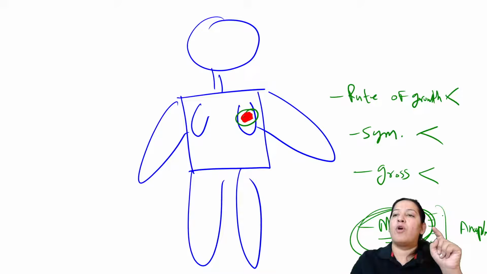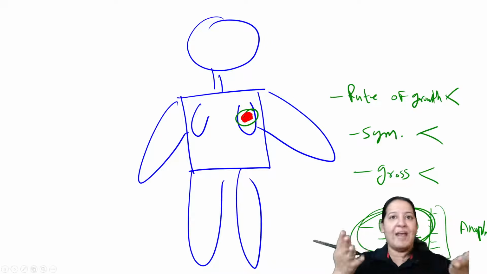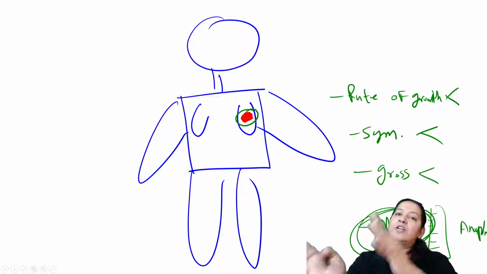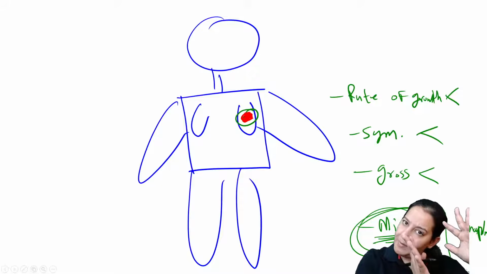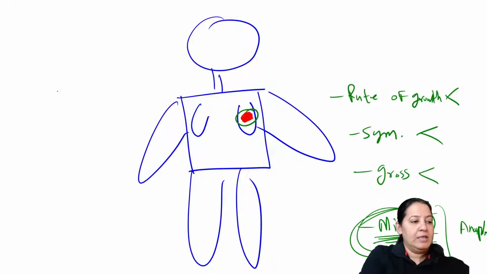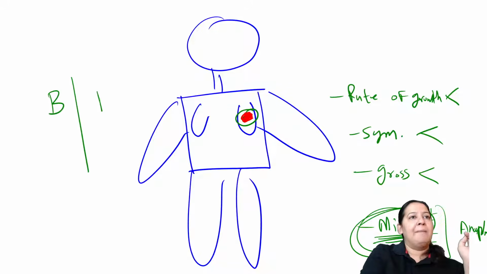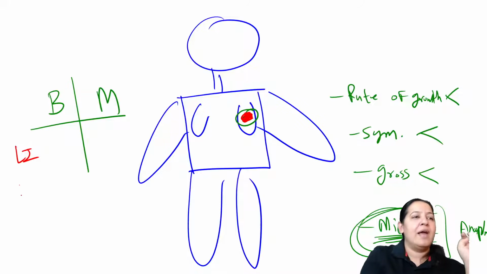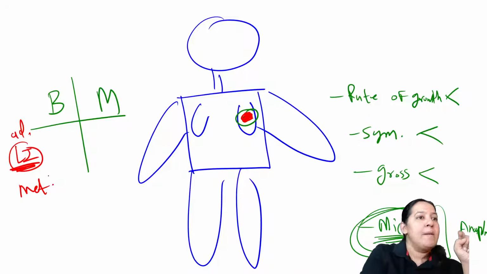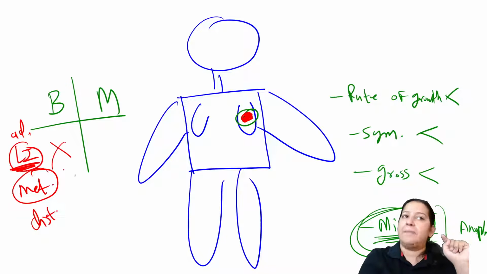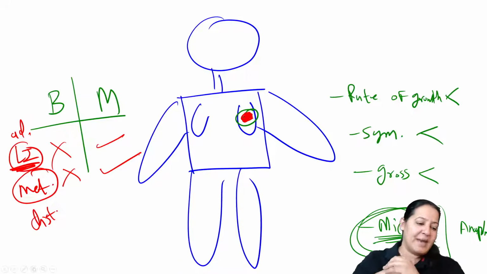So the next thing I want to explain to you is the 10 features of anaplasia microscopically, which help me decide whether the tumor is benign or malignant. The biggest difference between benign and malignant tumor is these 2 points: local invasion and metastasis. Local invasion is invasion in the adjacent tissue. Metastasis is the invasion in the distant discontinuous tissue. Both of them are absent in benign, both of them are present in malignant.